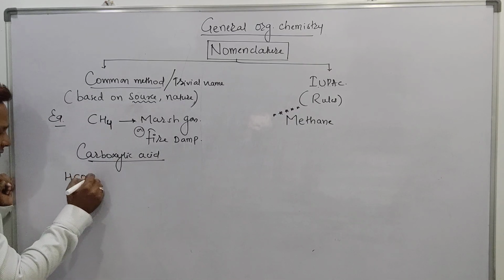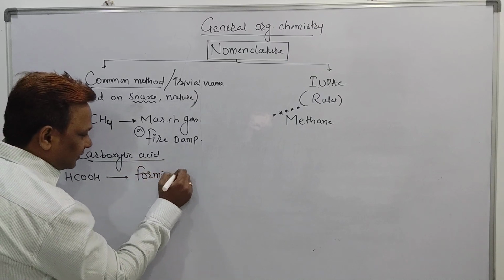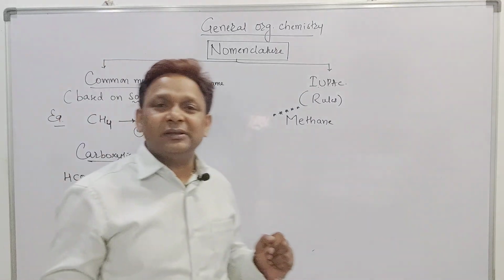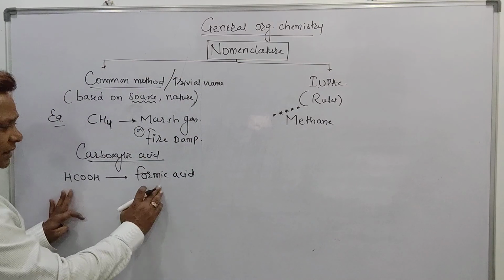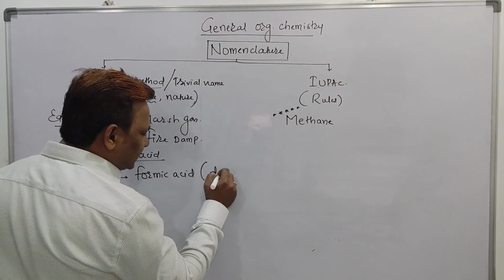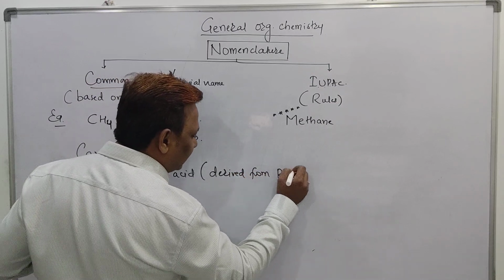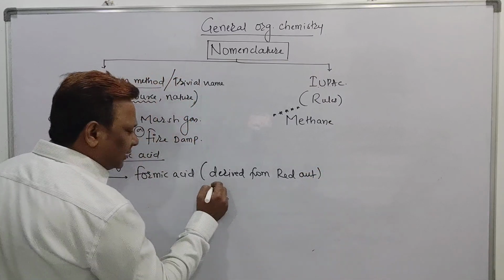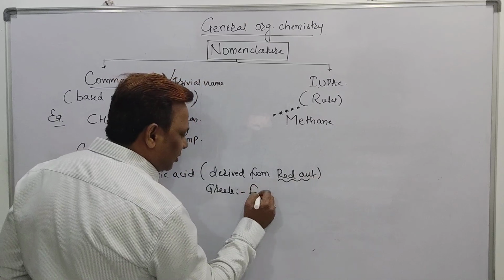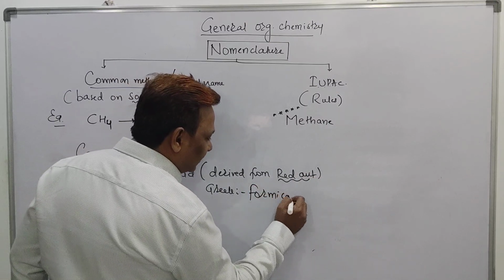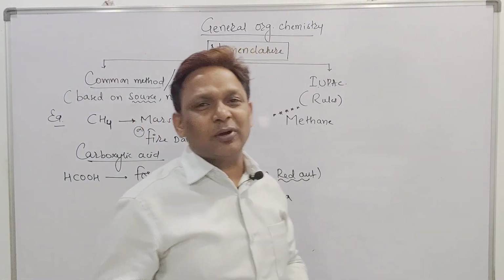What is the name of this acid? The common name of this acid is formic acid, because this acid is derived from red ants. So this HCOOH is called formic acid, a common name, because it was derived from red ants. And do you know, beta, in Latin this red ant is called formica, and the name of that acid is called formic acid.